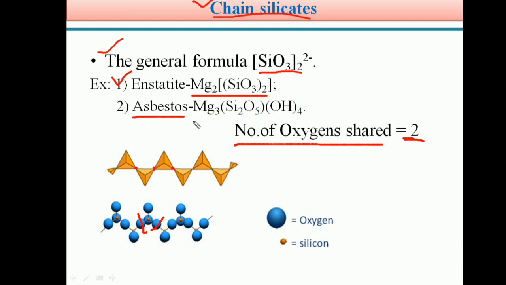Asbestos, Mg3Si2O5(OH)4. See students, interestingly, in these examples of chain silicates, both contain a similar metal atom, magnesium: enstatite, MgSiO3, and asbestos, Mg3Si2O5(OH)4. So this is the type called chain silicates. The general formula for chain silicates is SiO3 2-.